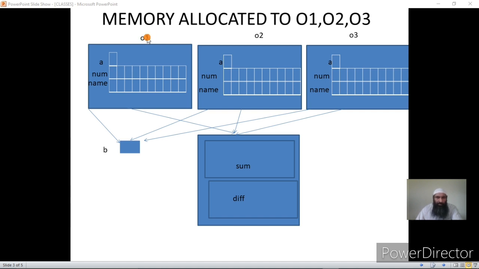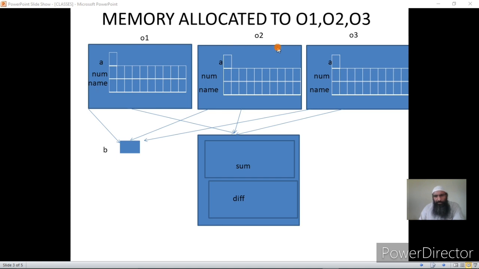Now the data members of o1 are a, num and name. These cannot be accessed individually. This is the difference that makes it different from primitive variables. Basically they are primitive variables: a is a primitive variable, num will function the same as an integer array, and name will function the same as a character array. But the name of a of this particular object will be o1.a, and for num, the name will be o1.num.